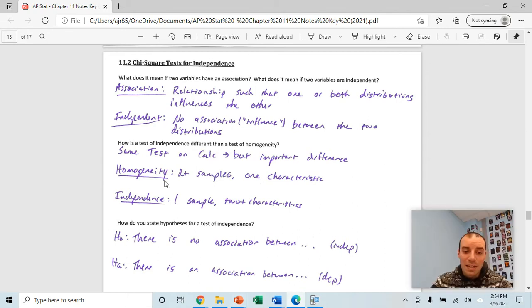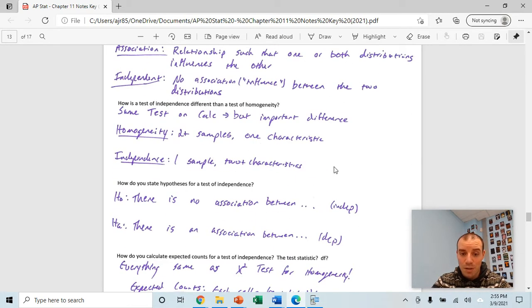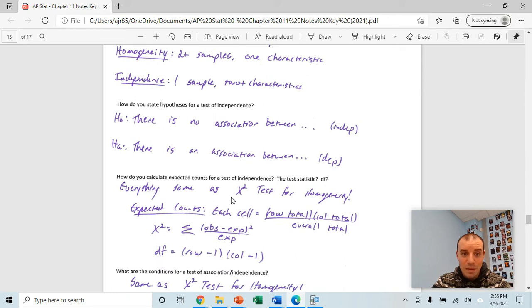When we're writing hypotheses for a chi-squared test of independence, your null hypothesis is going to look something like there is no association, meaning that the variables are independent. The alternative is that there is an association, meaning that the variables are dependent. So you can write it in one of those 2 different ways. Your expected counts are found in the exact same way as we do for the chi-squared test for homogeneity, row total times column total divided by overall total.